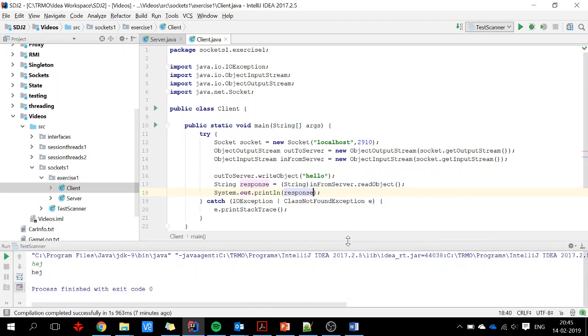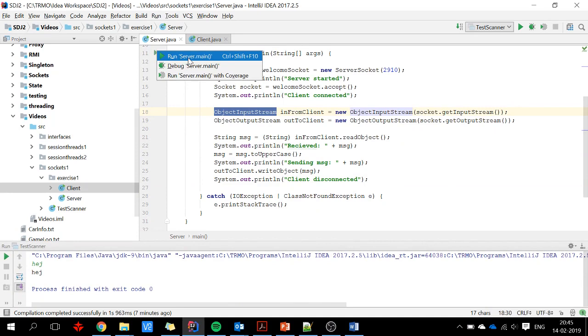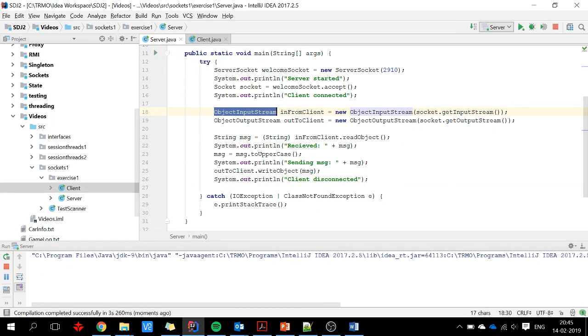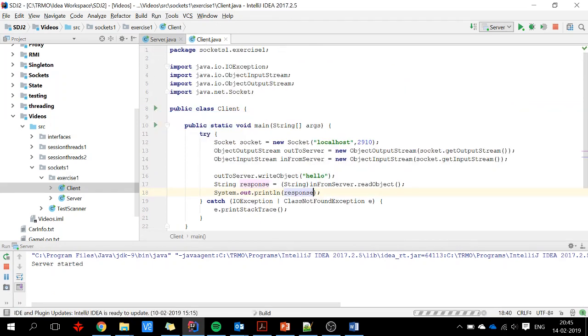I should get an uppercase hello back. So let me run the server. Everything's compiling, the server is started. I will run a client, and the client prints out uppercase hello, so that's just wonderful.